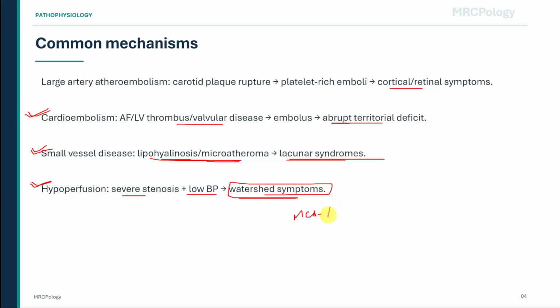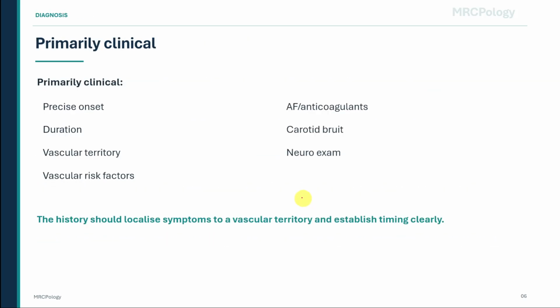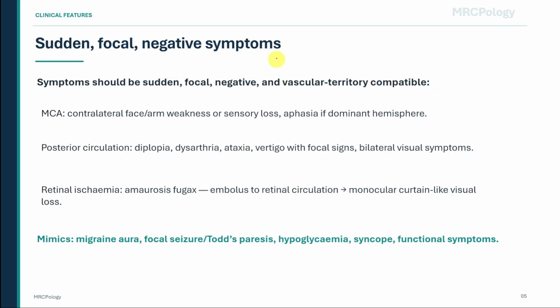Now let us move to the clinical features. The symptoms of TIA should be sudden, focal, negative, and compatible with a vascular territory. Sudden means the symptoms come on abruptly, not gradually spreading over many minutes. Focal means they localize to one part of the nervous system. Negative symptoms mean loss of function, such as weakness, numbness, loss of speech, or loss of vision, rather than positive symptoms like flashing lights or tingling that marches across the body.